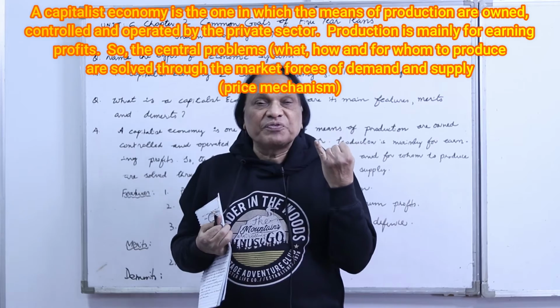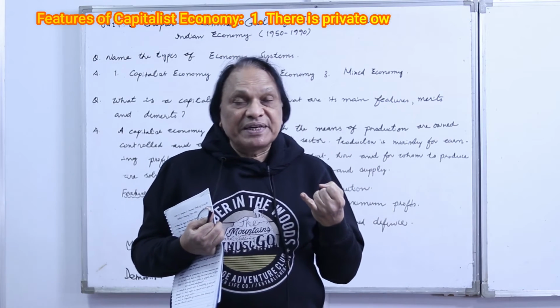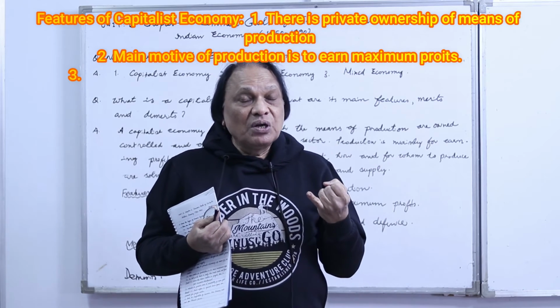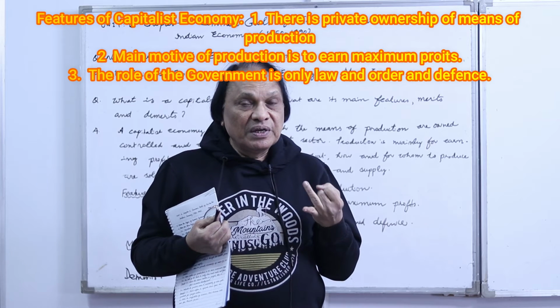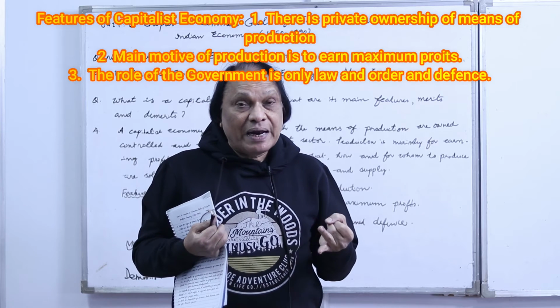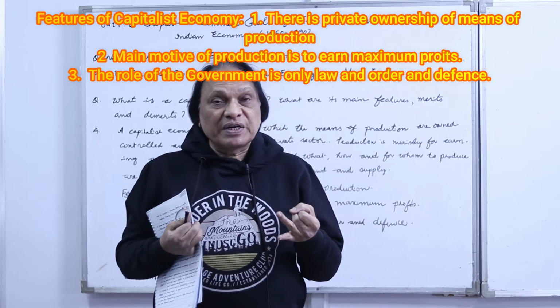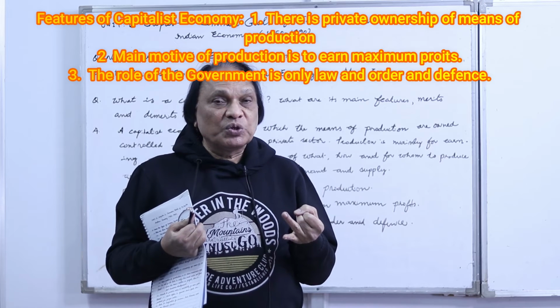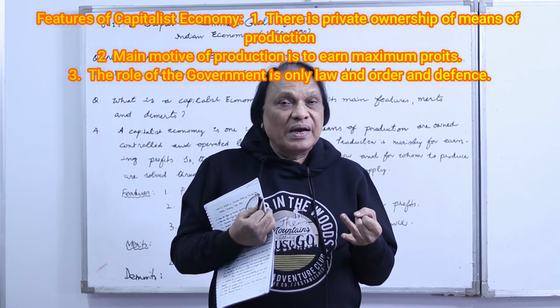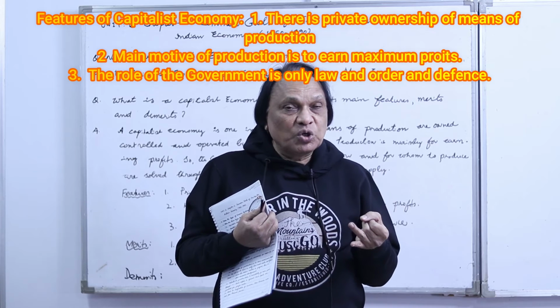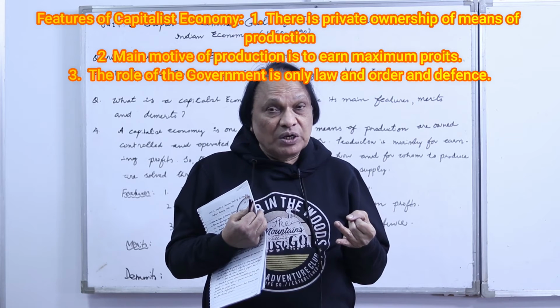I just told you the first feature is it is a private enterprise economy. That means all the four factors of production are owned by the private individuals. The second main feature of the capitalist economy is the profit motive. That's it, they want to earn as much profit as they can. That's the main motive of the capitalist economy.